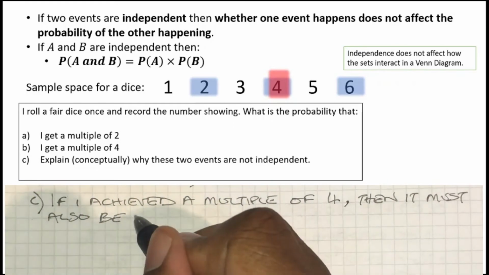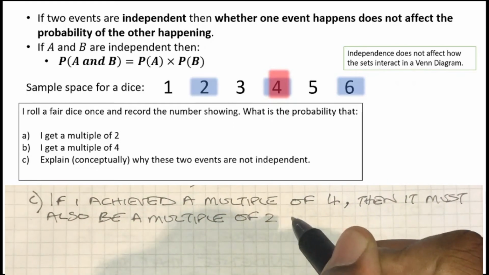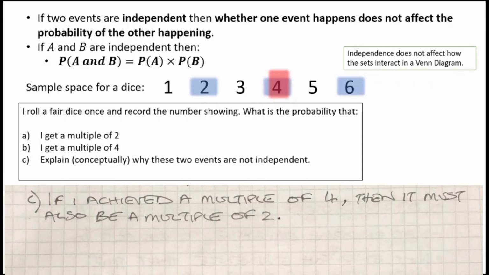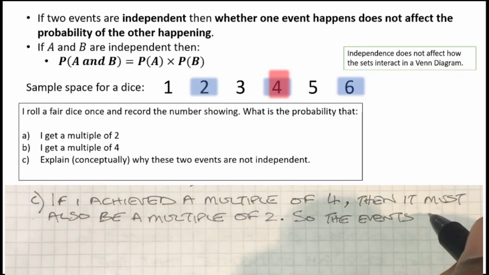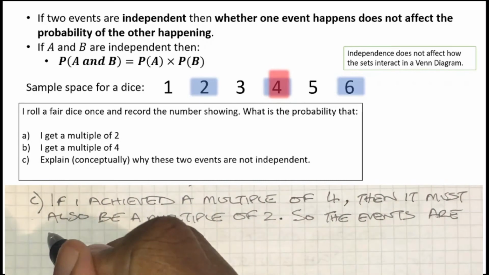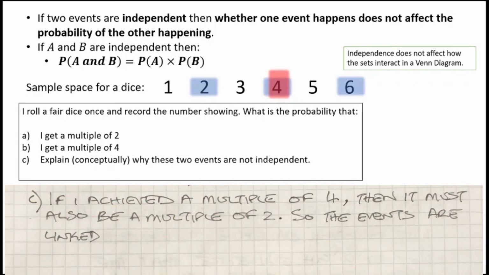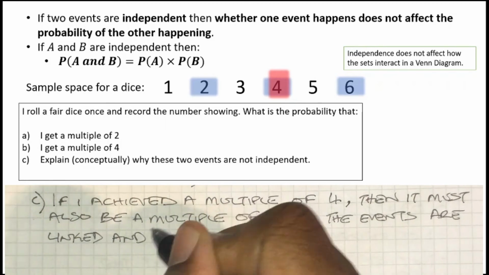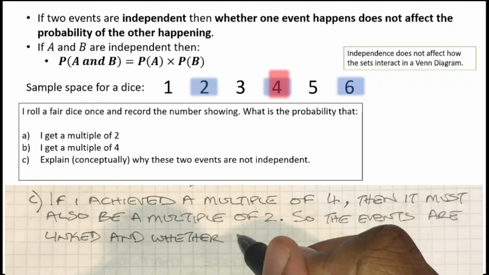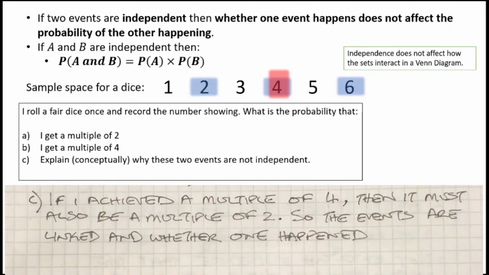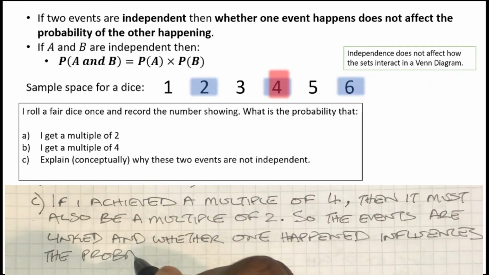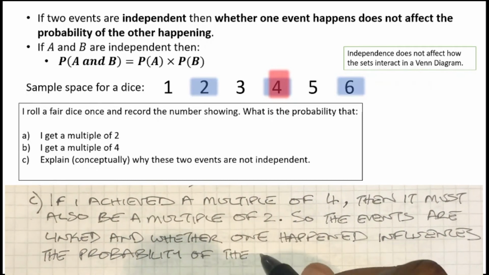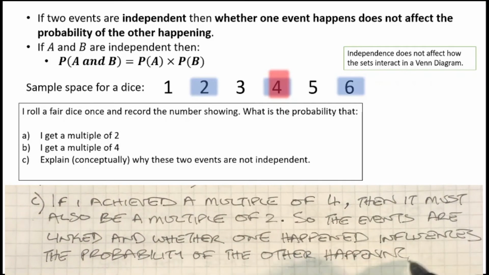So there is some link between the two outcomes, and whether one happens influences whether or not the other happens. If I rolled a multiple of 4, I definitely have a multiple of 2. And if I roll a multiple of 2, I've got some chance of having a multiple of 4. If I didn't roll a multiple of 2, then it would be impossible to have a multiple of 4. So these things are linked and there is quite a connection between them.